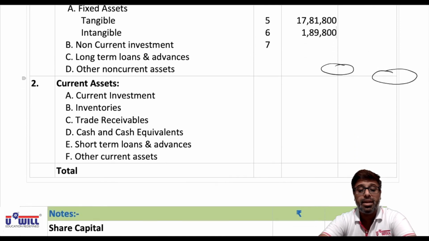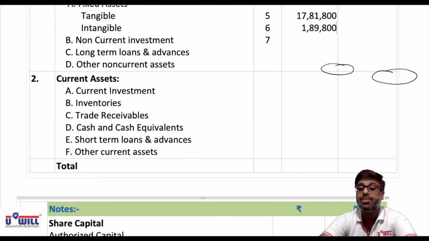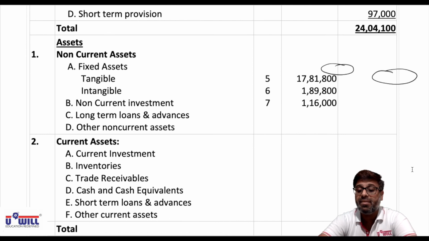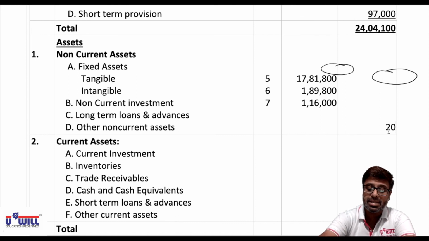Then non-current investments from note number 7, 1,16,000. And final total in the outer column 17,81,800 plus 1,89,800 plus 1,16,000. We get 20,87,600.